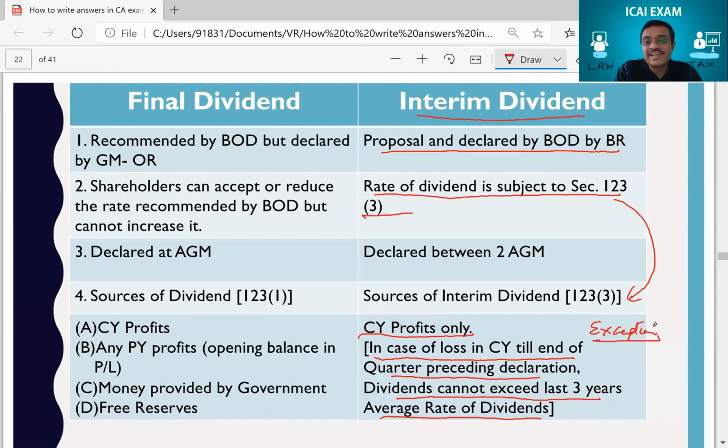So if you had written this extra dialogue, that it is declared between 2 AGMs, he would have got full marks. Utna hi loss hua hai. 1 mark he lost because he didn't put those details correctly. Right? Ho gaya sir. Very good.